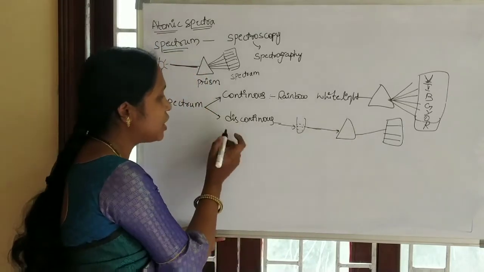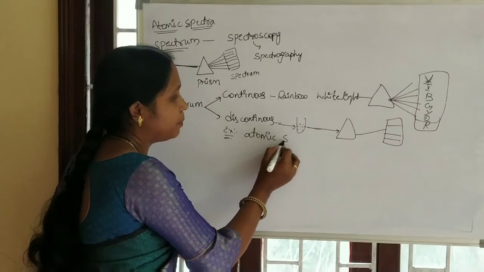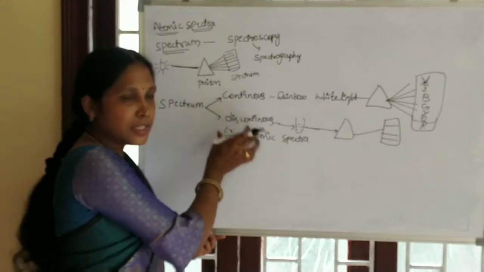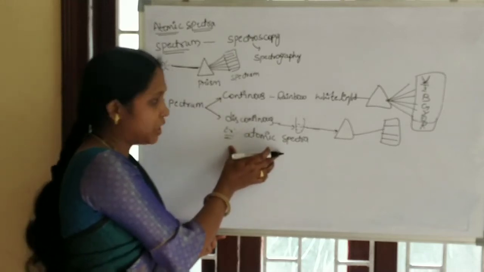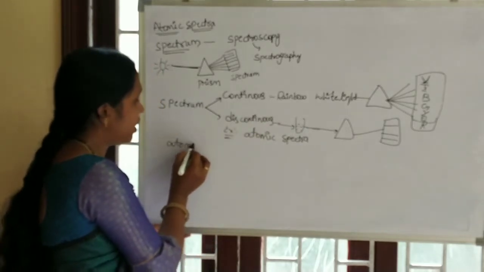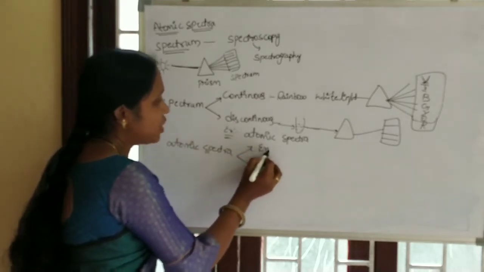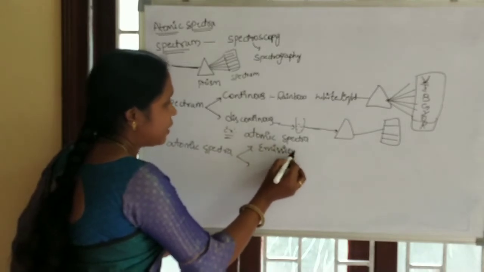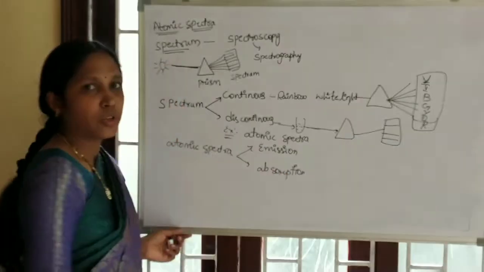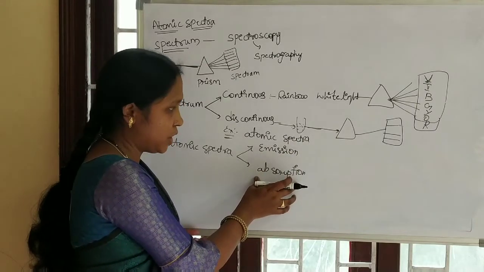The example for a discontinuous spectrum is the atomic spectra. Now see the atomic spectra. Atomic spectra is further classified into two types: emission spectra and absorption spectra.